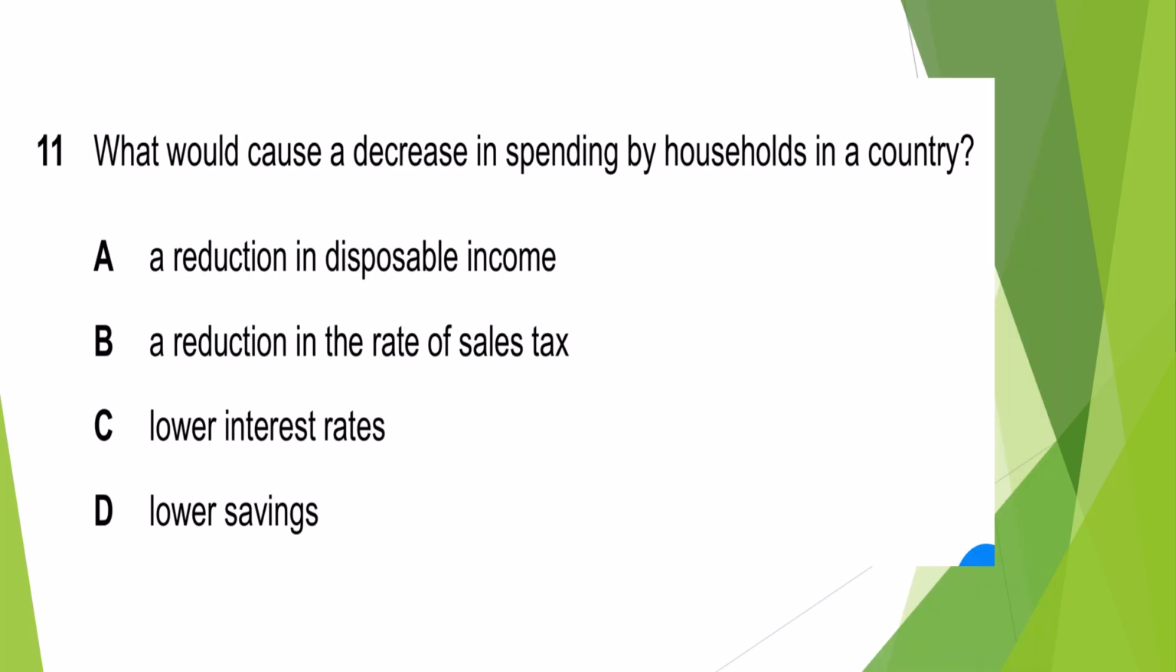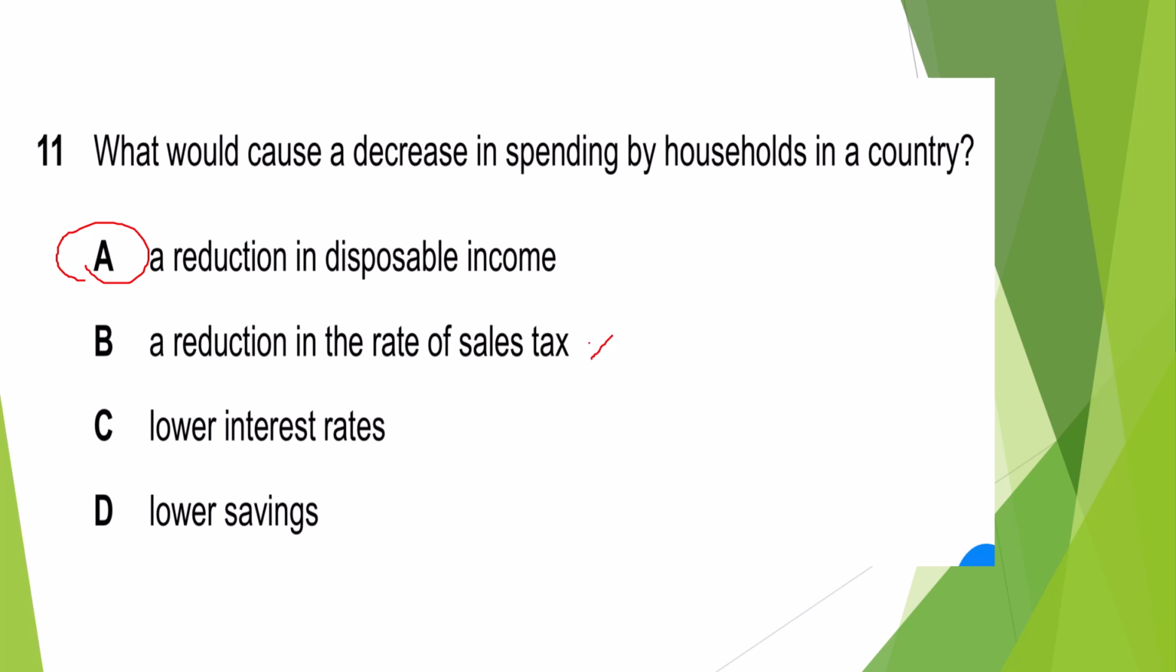Next, 11. What would cause a decrease in spending by the household? We know that the household has disposable income to spend to buy goods and services. So if the spending is going to decrease, it means a reduction in disposable income. A. Reduction in the rate of sales tax. No, if the sales tax is going to decrease, people are going to buy more. Spending will increase. So no, this is not it.